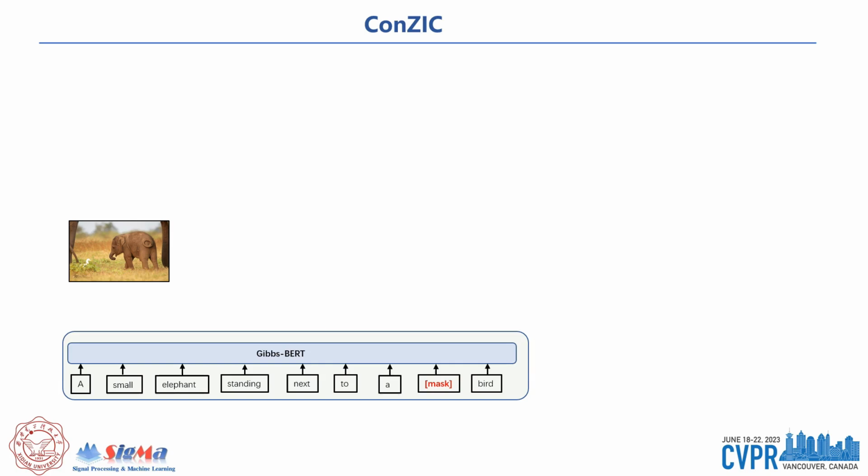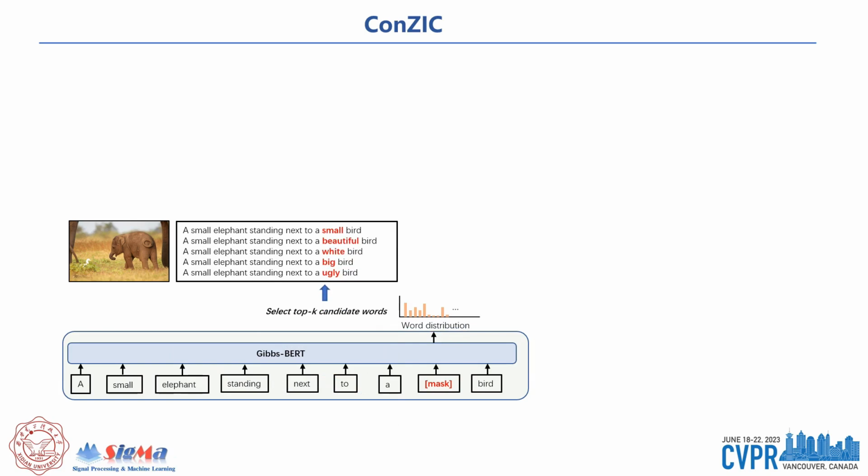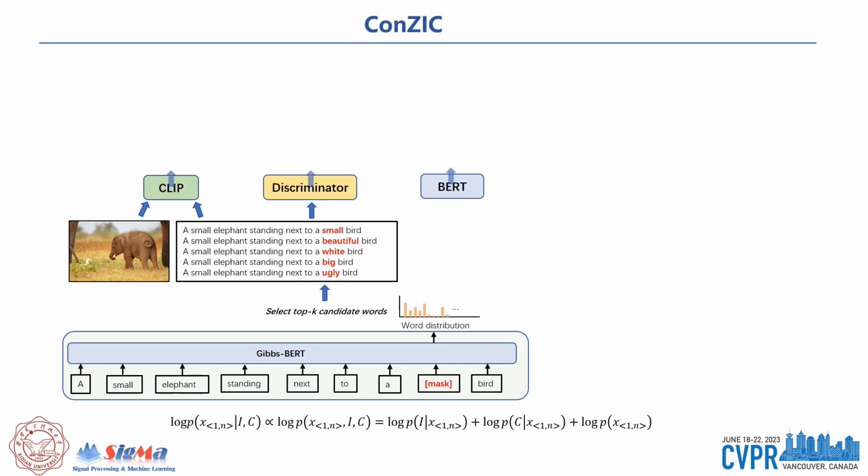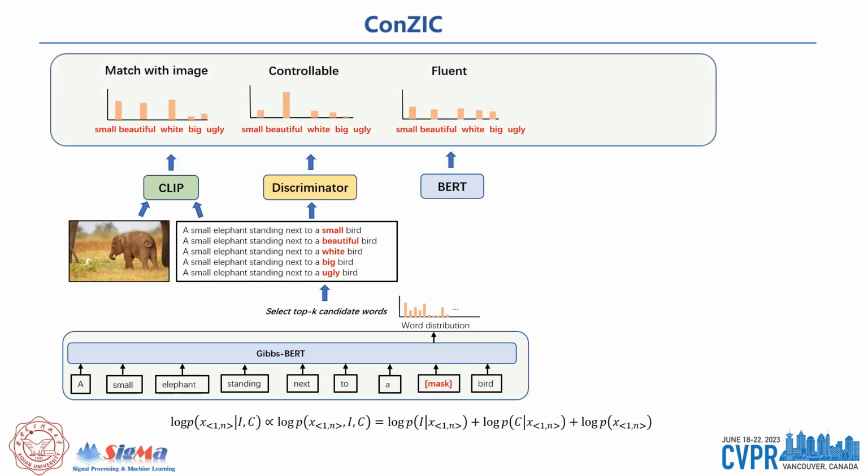The whole pipeline of our proposed ConZIC is that we first get a word distribution from the original BERT, then select the top K candidate words and combine them with the context to get K candidate sentences. We input the image and all candidate sentences into CLIP and get the image matching probability after normalization. Meanwhile, we input candidate sentences into a linguistic discriminator to get the controllable probability. By adding the image matching, controllable, and original BERT word distribution, we can get the final adjusted word distribution and sample the final word from it.